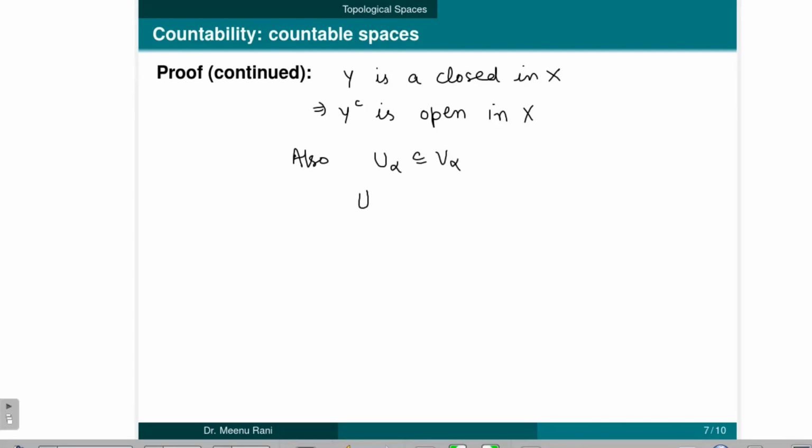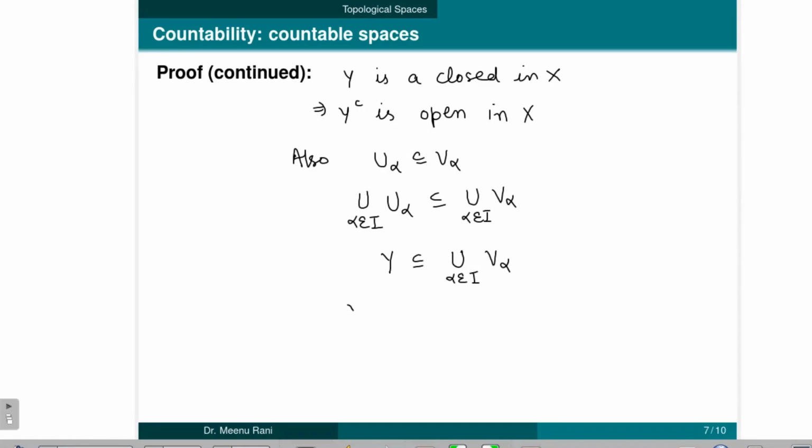Now taking union on both sides, this union is also contained in the union of all V alphas, so Y is contained in the union of alpha belongs to I, V alphas.